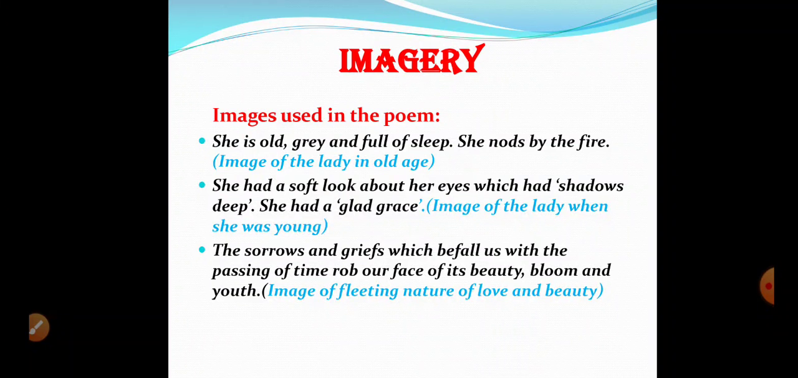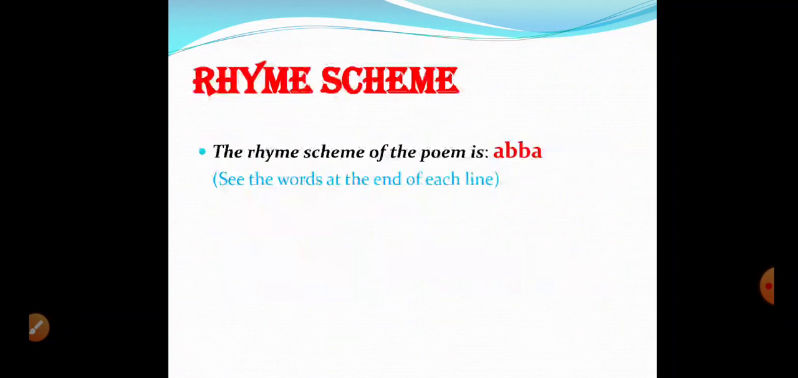Then we have the image of the fleeting nature of love and beauty. Both things are not permanent. They are lost with the passage of time. The sorrows and griefs which befall us with the passing of time rob our face of its beauty, bloom, and youth. These are some peculiar images that are used in this poem. All three are visual in nature. So these are visual images.